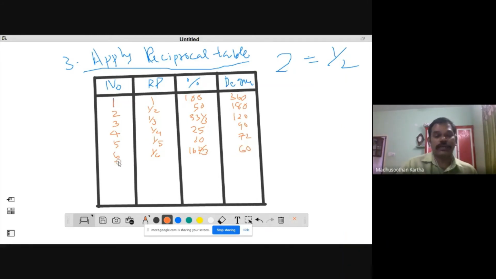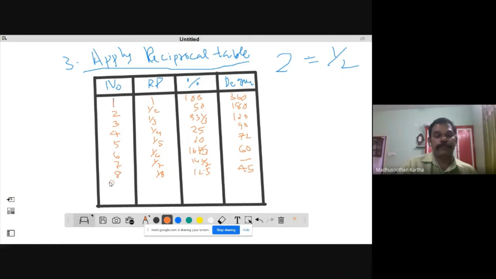And next is 7, 1 by 7. Percentage is equal to 14 and 2 by 7 percentage, and it's very difficult to consider 360 divided by 7. Then 8, you can write 1 by 8. This is equal to 12.5 percentage, and it is equal to 45 degree.